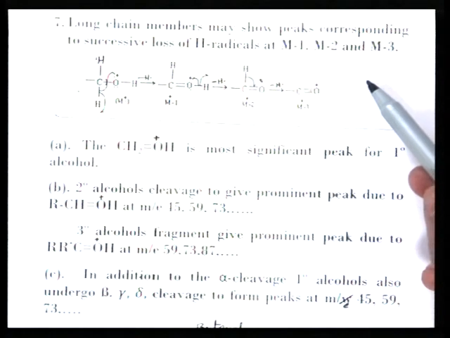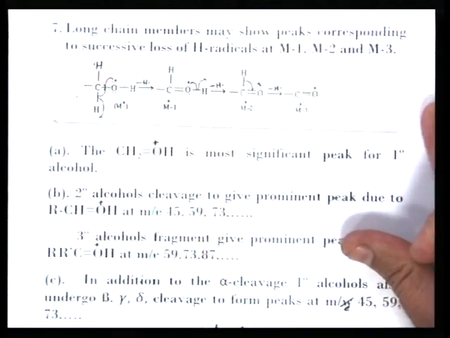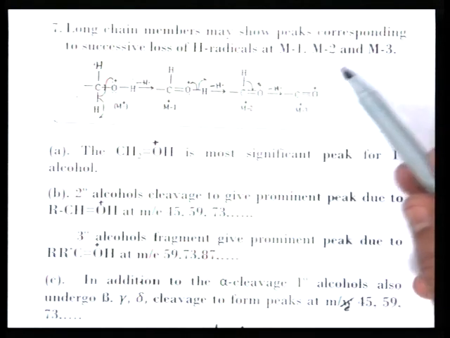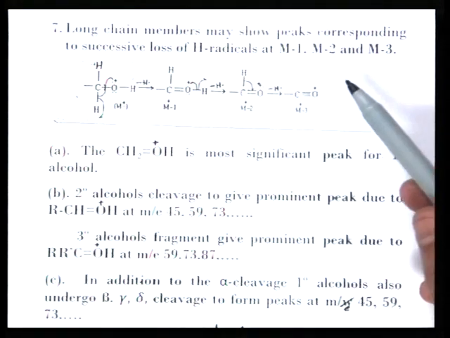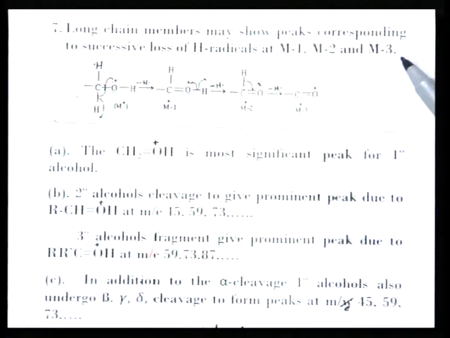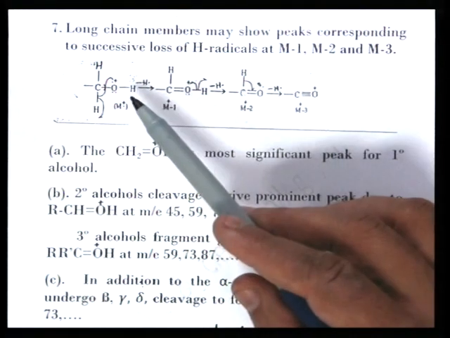So, long chain members may show a peak corresponding to successive loss of H radical at M minus 1, M minus 2 and M minus 3. That is loss of one hydrogen radical, second hydrogen radical, third hydrogen radical. It is shown in this reaction.